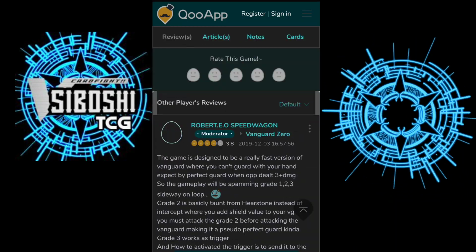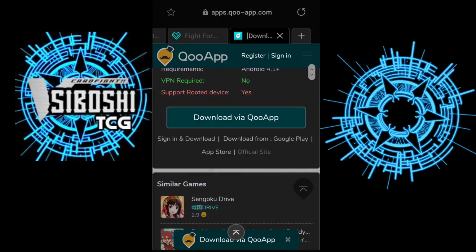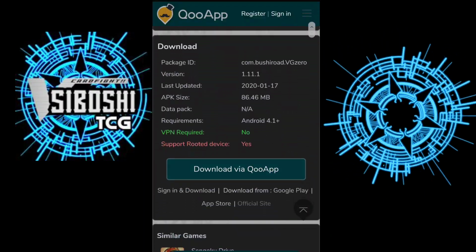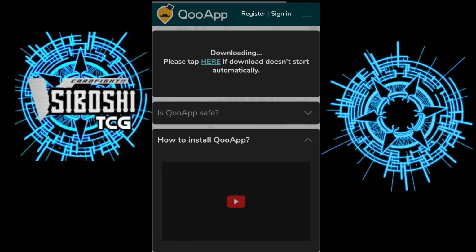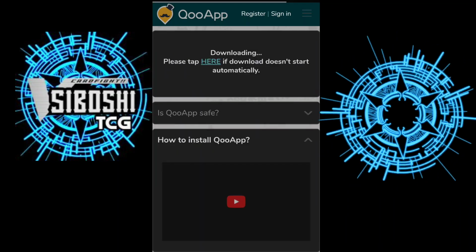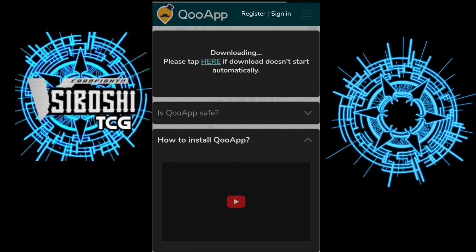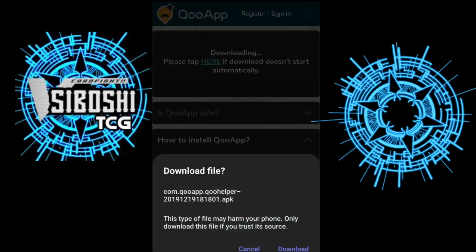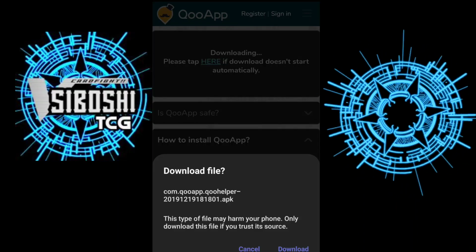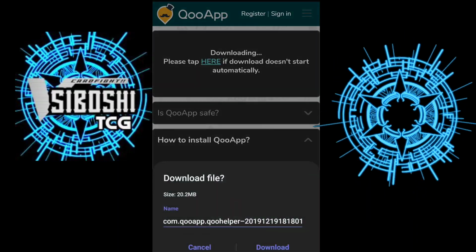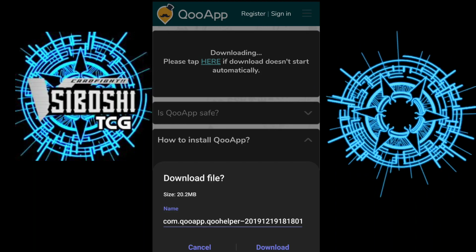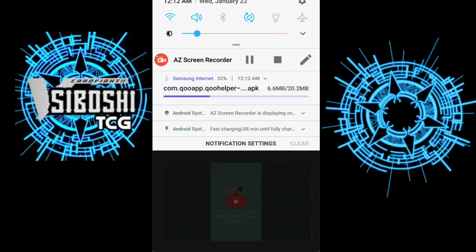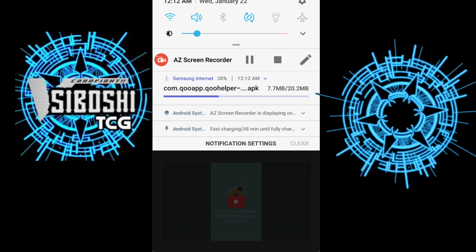Let it load up a little bit, and go down to download via QooApp. So you want to click that. Let it load. Just wait. Alright, then you get this little pop-up. Hit download. If you get a second one, hit download again. And now it should be downloading, so just wait for that to complete.